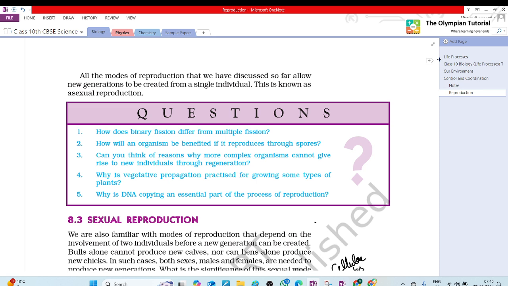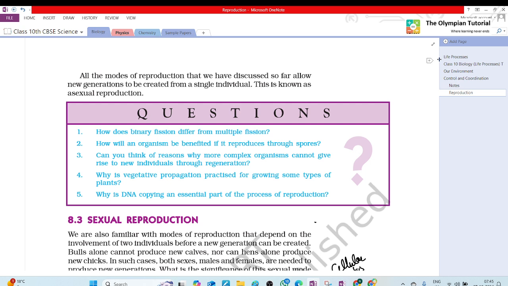Okay, friends. Read the first question. How does binary fission differ from multiple fission? Ma'am, in binary fission, the organism divides into two daughter cells, whereas in multiple fission, it divides into multiple cells or fragments.